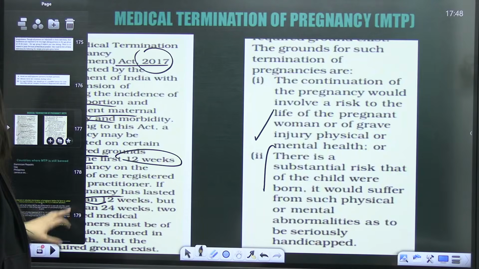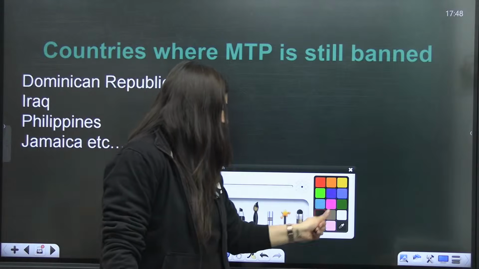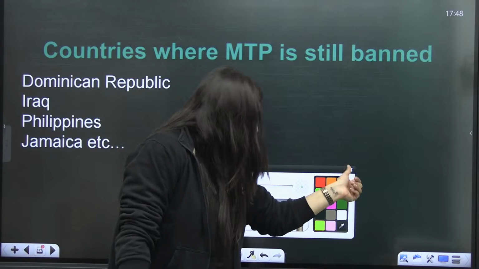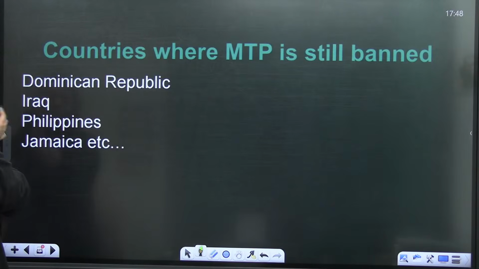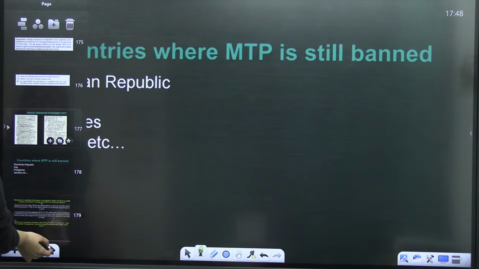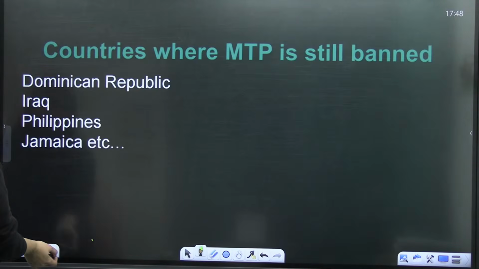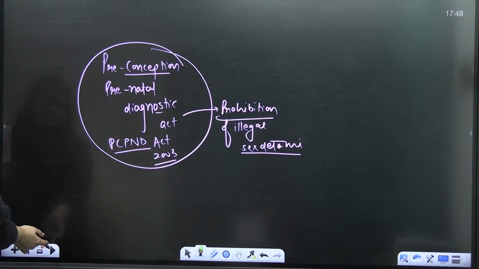So countries where MTP is still banned, right? The reasons can be social, ethical, religious. There are so many, and religious reasons are very, very strong. So Dominican Republic, Iraq, Philippines, Jamaica. There are many countries where it is still illegal. Done. So this is about it. Gestation period, you have to remember.